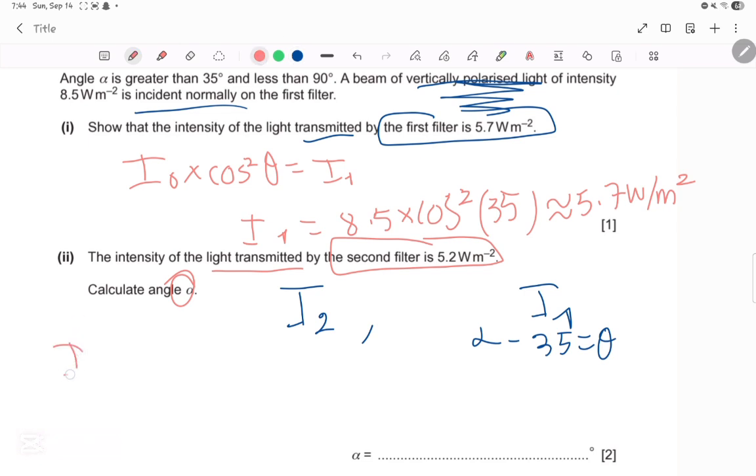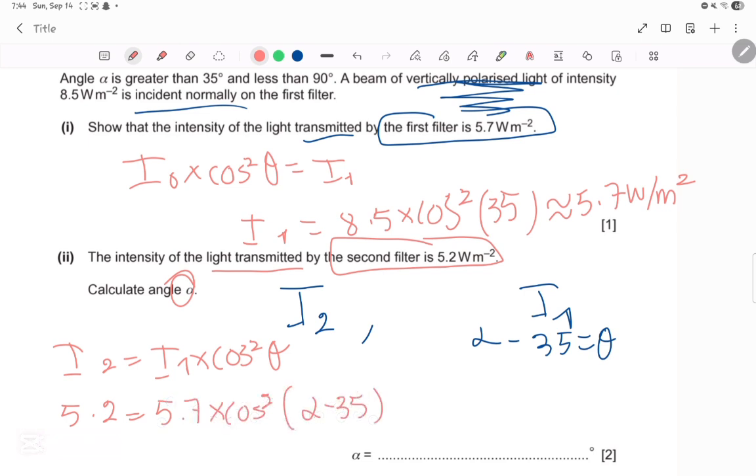We can write that I2 is equal to I1 times cosine squared theta. In this case, I2 is 5.2, equal to I1, which is 5.7, times cosine squared alpha minus 35. Now, move this to the other side. You're going to get 5.2 over 5.7 is equal to cosine squared alpha minus 35.